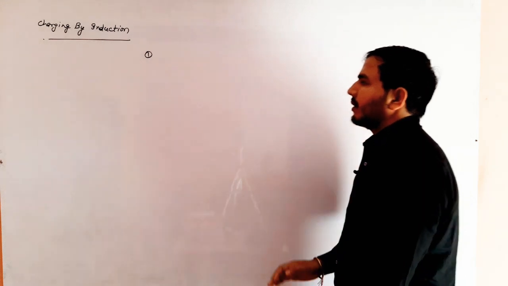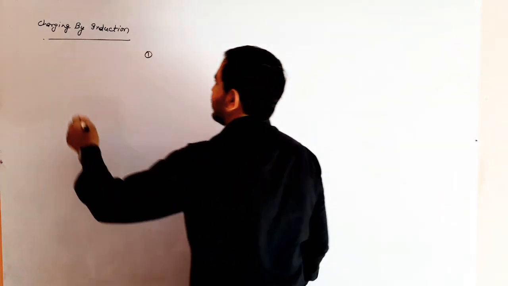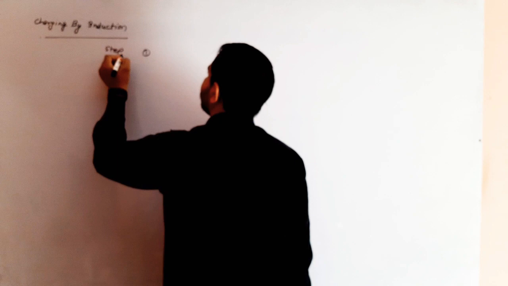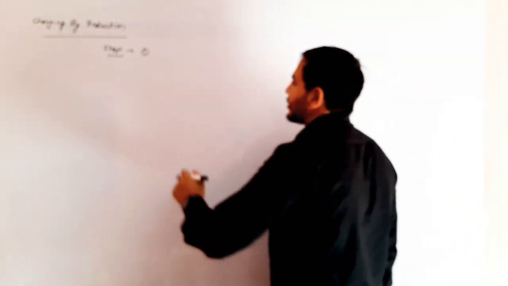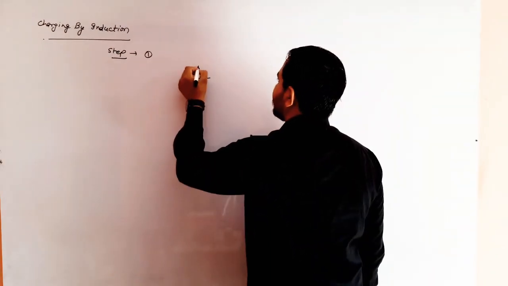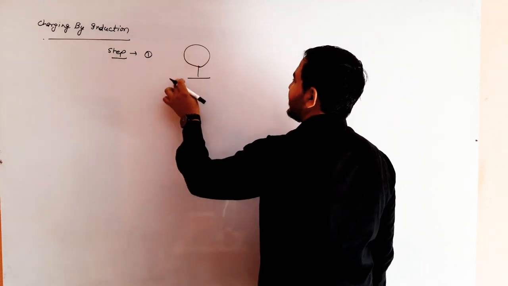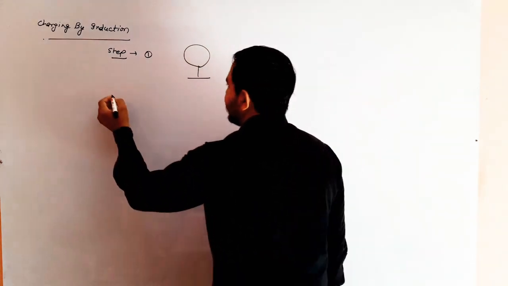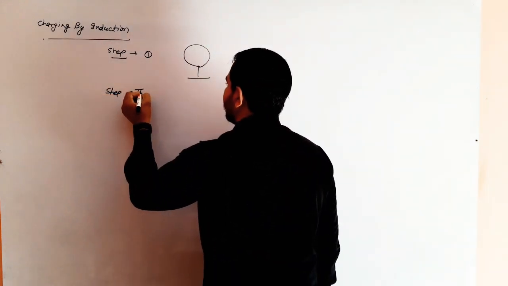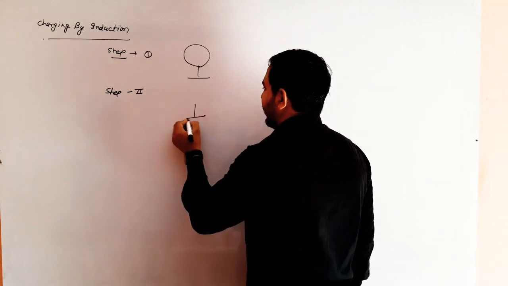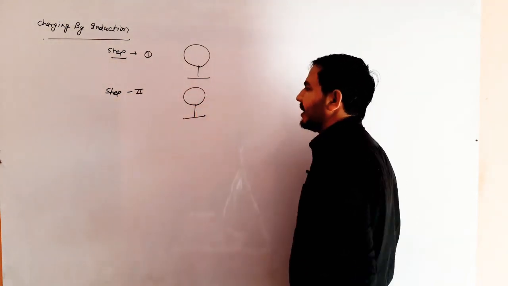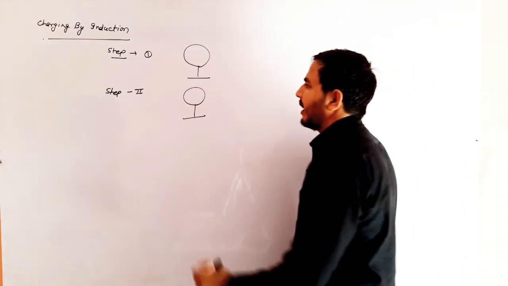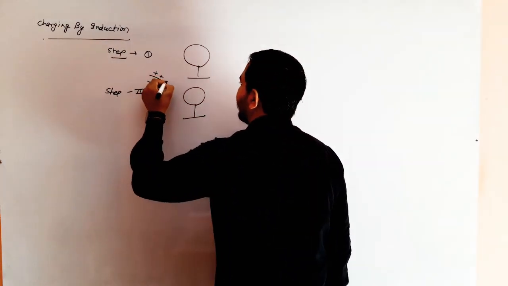We can learn it by steps. Step first. After this I will tell the clear definition of charging by induction. We take an uncharged body. This is the insulator stand. This is the uncharged body. According to step second, this uncharged body remains as it is placed and a charged body is brought near.